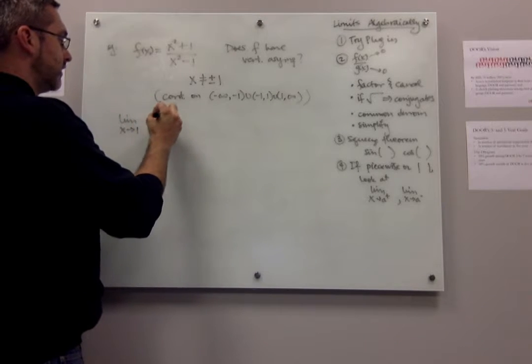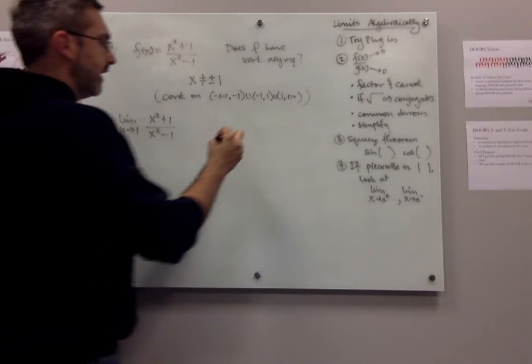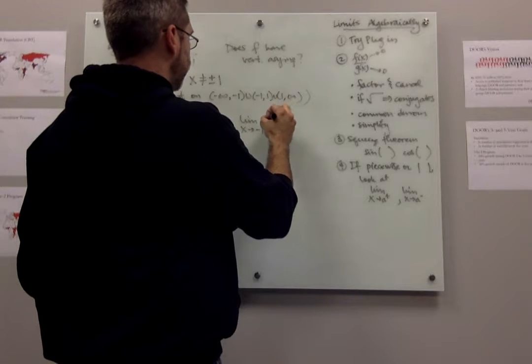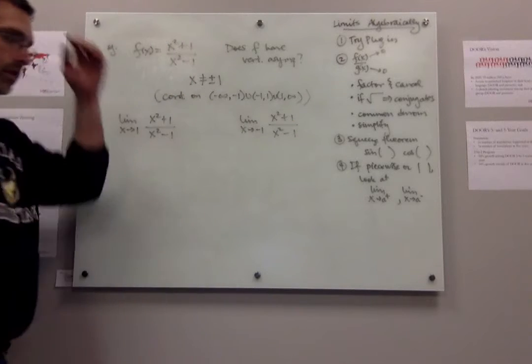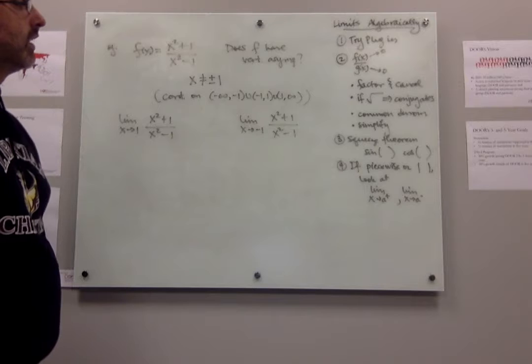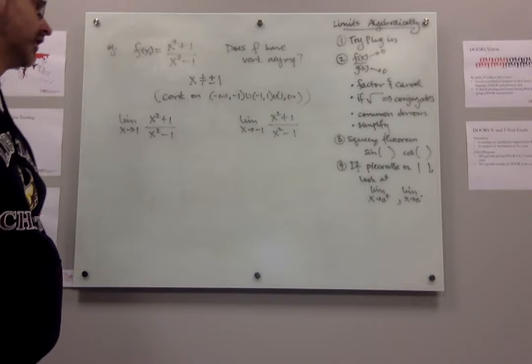So I want to know what's the limit as x goes to 1, and what's the limit as x goes to negative 1. I want to examine that, and then based on what the answer is, that's going to tell me what's going on here.